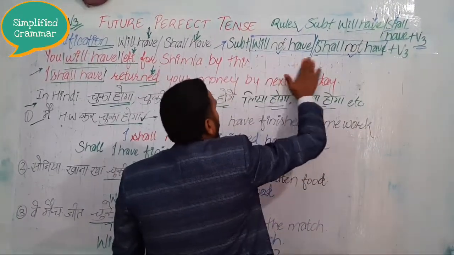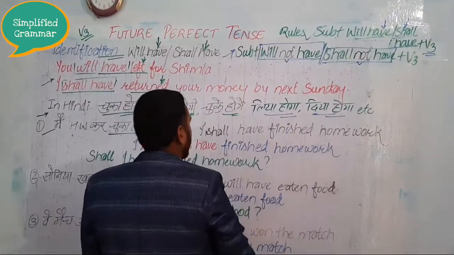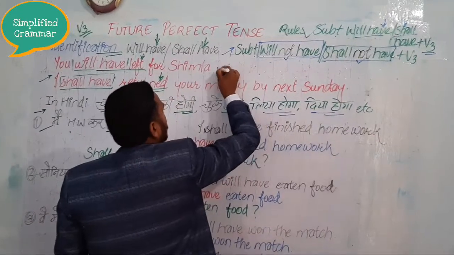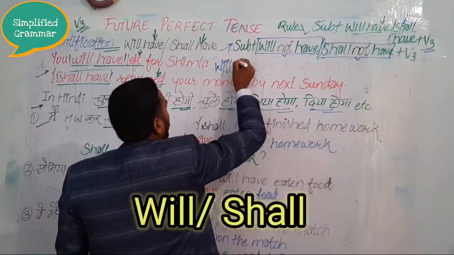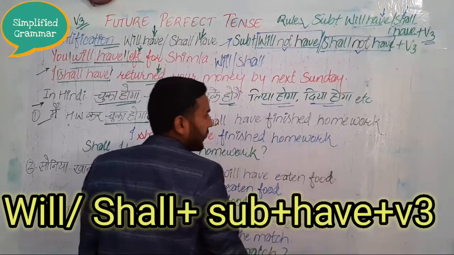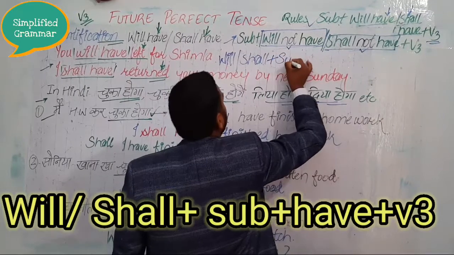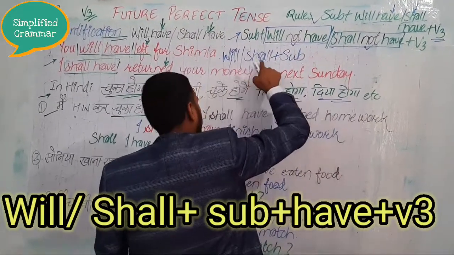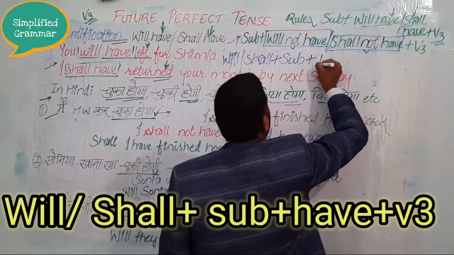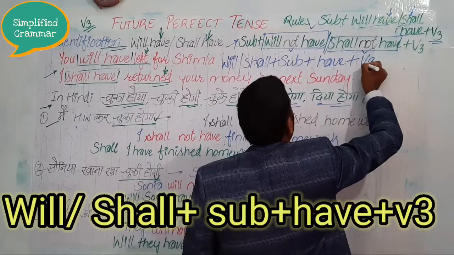Now the rule for interrogative sentences. For interrogative, you have to take will and shall at the beginning of the sentence. Then the subject goes after will and shall, then have, plus the third form of the verb.